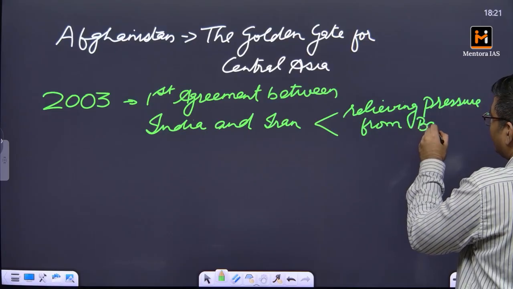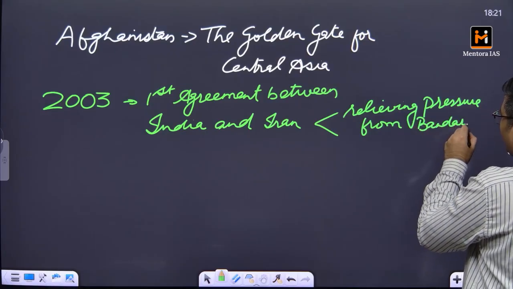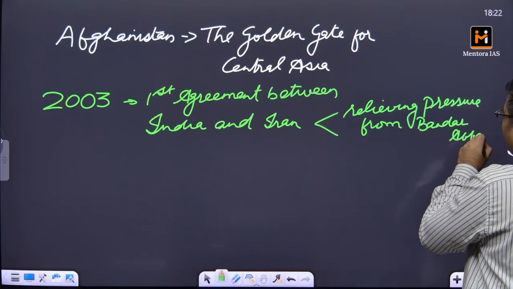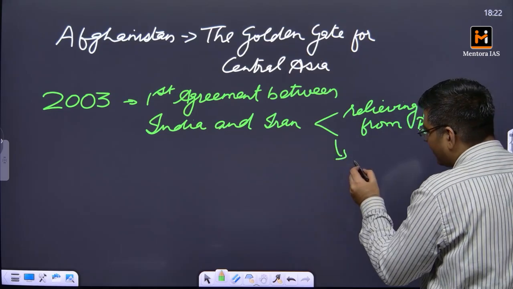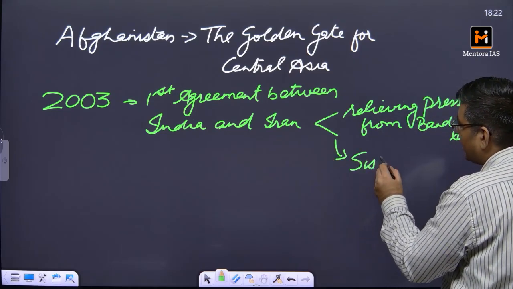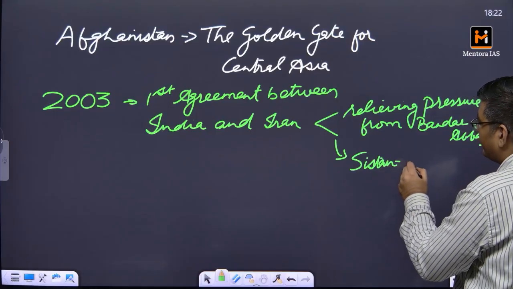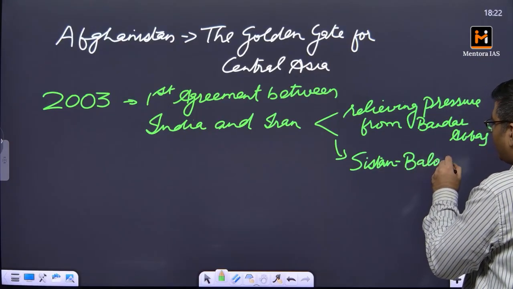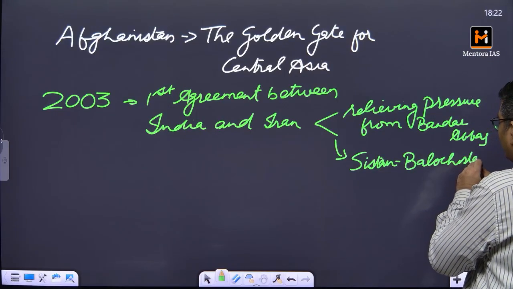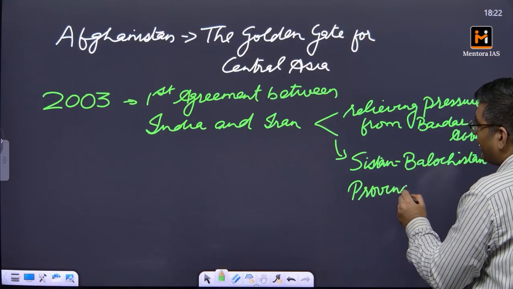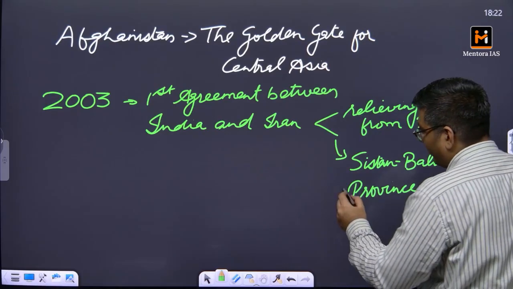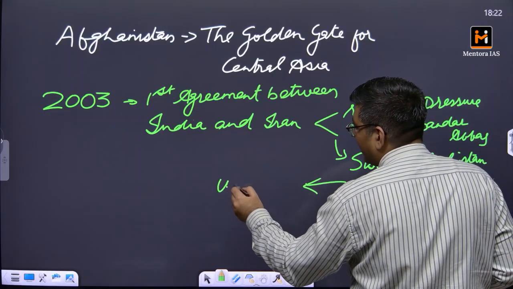Now the next thing that is very important for this particular region, the region of Chabahar port, is that it is located in the Sistan Balochistan province of Iran. Now this is a very highly underdeveloped region.